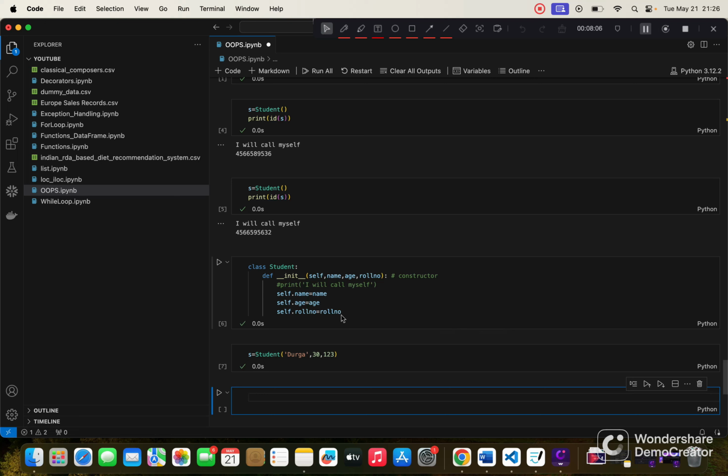So what's happening here is I am declaring the object. When I am calling the class Student with Durga, 30 and 123, here I am declaring them, and when I am writing self.name is equal to name, self.age is equal to age, and self.roll_number is equal to roll number, it's initializing them. As soon as I create the object, the constructor will call itself and it will initialize and assign those variables and values to the object that I created. That's the main purpose of the constructor, to declare and initialize the instance variables.